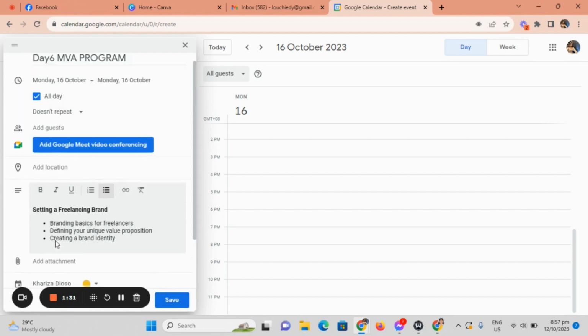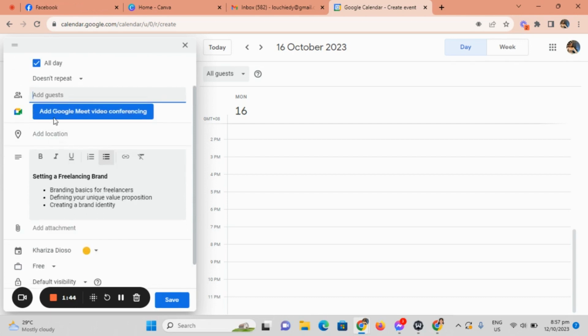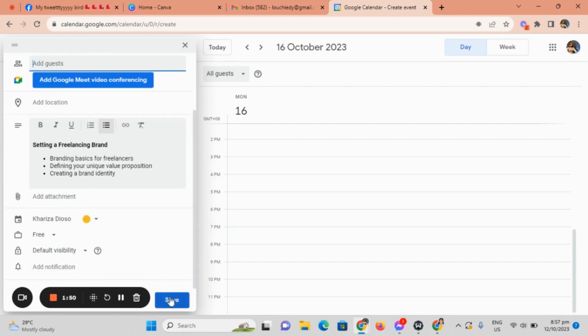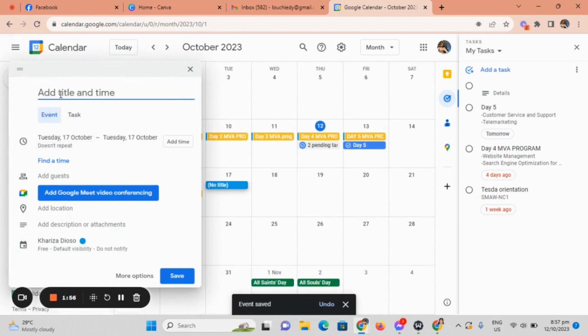And then you can also add Google Meet if you have a video conference, and you can also add a guest, if you have someone as a guest. You can also add a location, also add an attachment, so save it. Then also day 7.